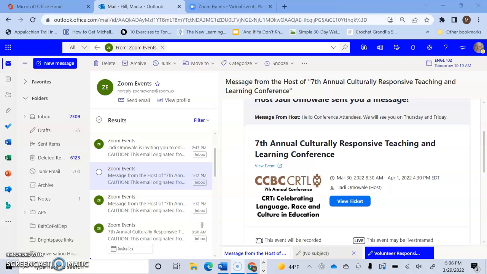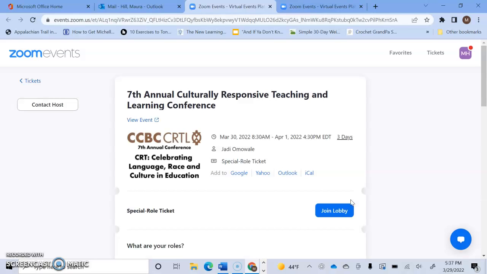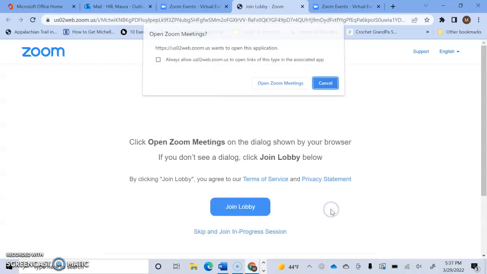I just wanted to walk you through how to access the meeting links for the Institute tomorrow. From your email, you should have received a message from Zoom Events. You should be able to view your ticket. This screen will ask you to join the lobby.